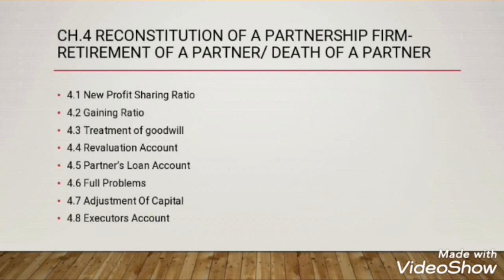Retirement or death of a partner. Okay, so here again there are certain things which are very important, like calculating new profit sharing ratio in case of retirement of a partner, and calculation of gaining ratio. So one among them can be asked for 4 marks. Okay, then we have to prepare again a full problem here for 12 marks. Again this is very important.